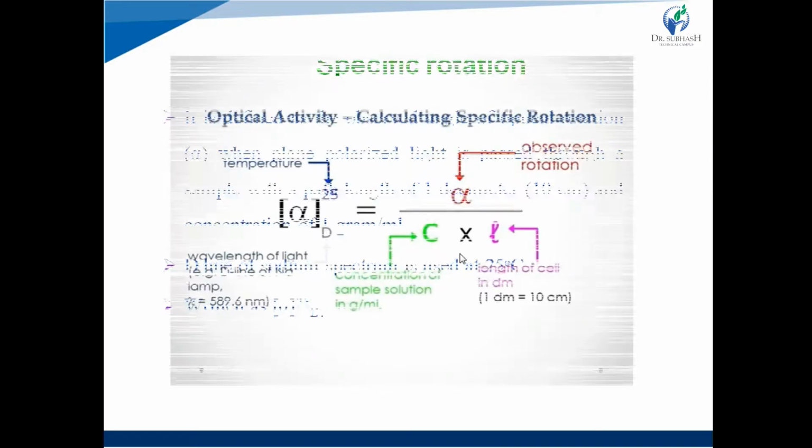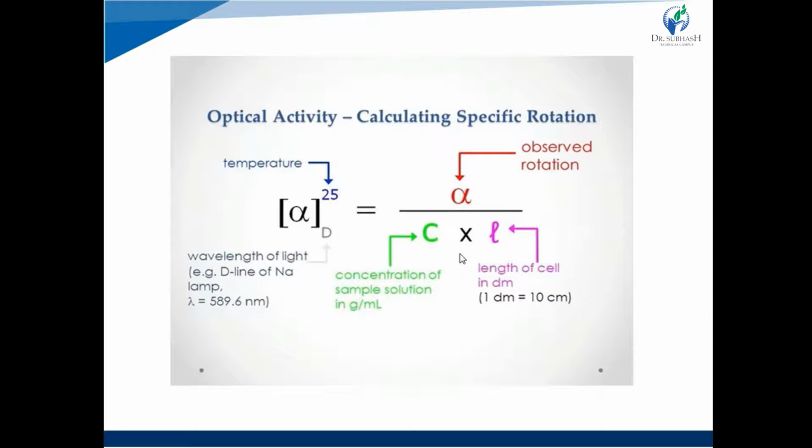See the equation for the calculation or measurement of specific rotation. Alpha in large bracket, alpha D25, is the specific rotation. 25 is the temperature and D means the D line of sodium lamp is used, equal to alpha divided by C into L, where alpha is the observed rotation, that is the angle of rotation observed through the polarimeter.